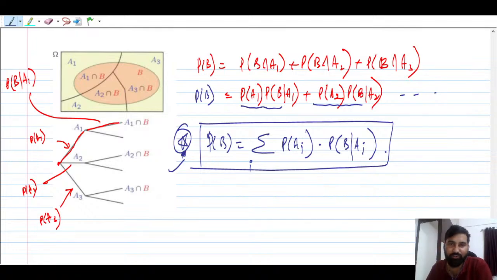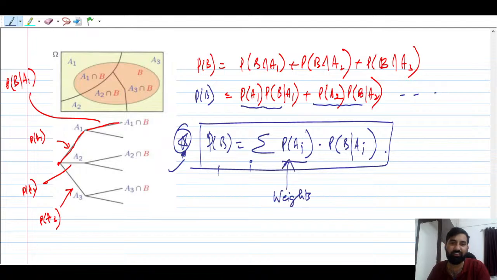Or you can also say that this is nothing but a weight. So the total probability theorem is nothing but a weighted average. These are the weights, you can say. The initial beliefs are nothing but weights.